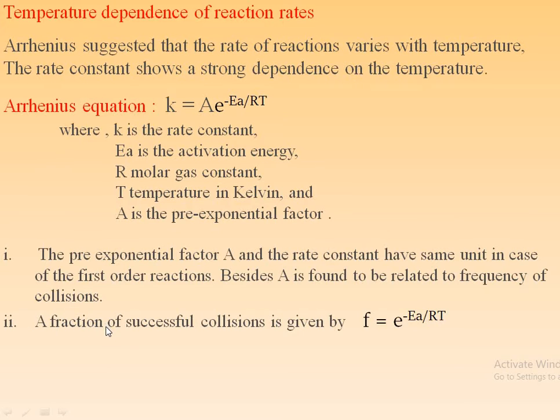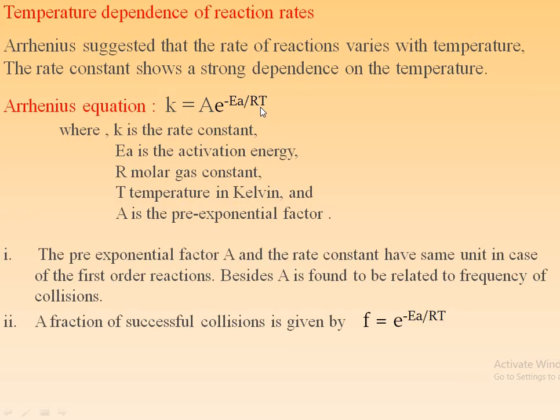The second point: a fraction of successful collisions is given by f equal to e raised to minus Ea by RT. This is the fraction of the successful collisions. After this, the most important part of this Arrhenius equation is the graphical determination of activation energy. In this equation, this Ea is the energy of activation or activation energy.